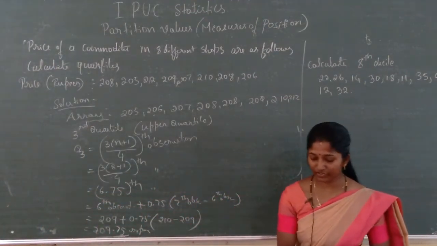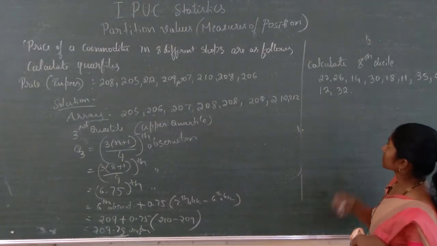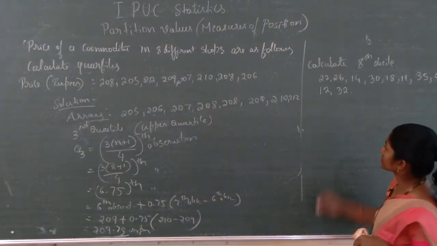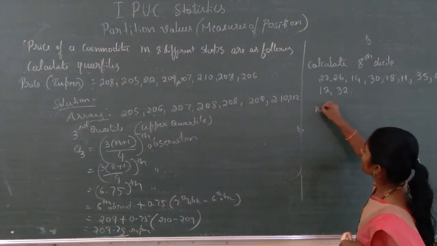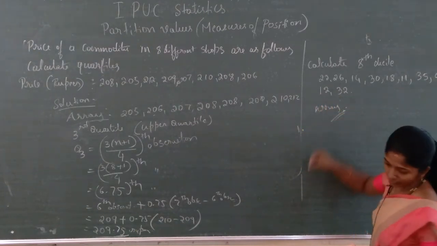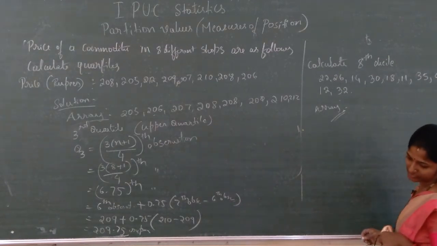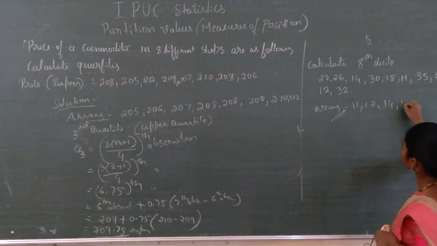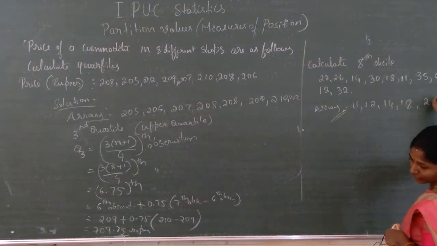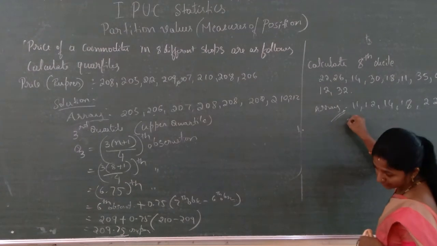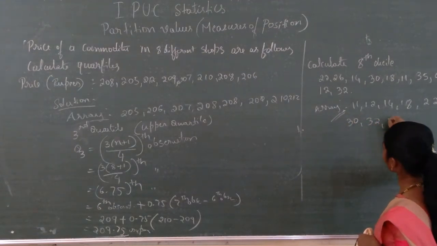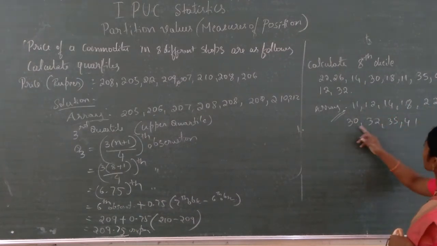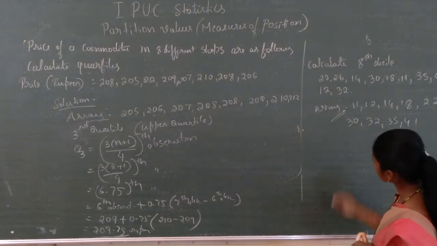See next, I have written another one, that is also ungrouped data. Here you have to find the 8th decile. First, what is the step? In the same way, write the array in ascending order: 11, 12, 14, 18, 22, 26, 30, 32, 35 and 41. Totally how many? 10 values are there.